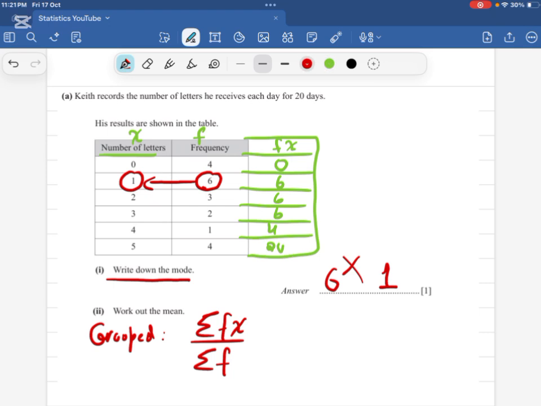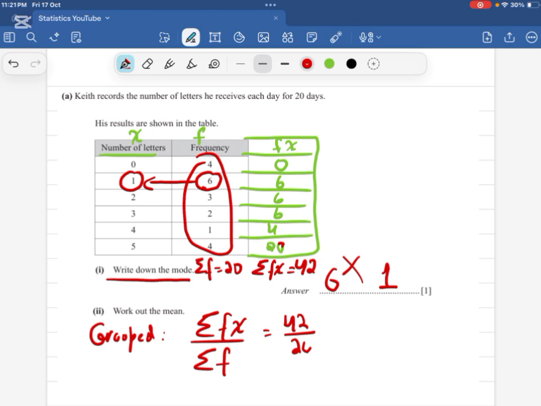So in the formula, what's required? Summation of fx. Summation means sum. So I will write here the sum. 6 plus 6 plus 18, 18 plus 4 will be 22, 22 plus 20 will be 42. So the total value of fx is 42. So I will write here 42. Now in the denominator I have to write the sum of frequency. So I will write summation of f. So 4 plus 6 is 10, 10 plus 3 is 13, 15, 16 and 20. So divided by 20, the final answer of mean will be 2.1. This is your final answer.